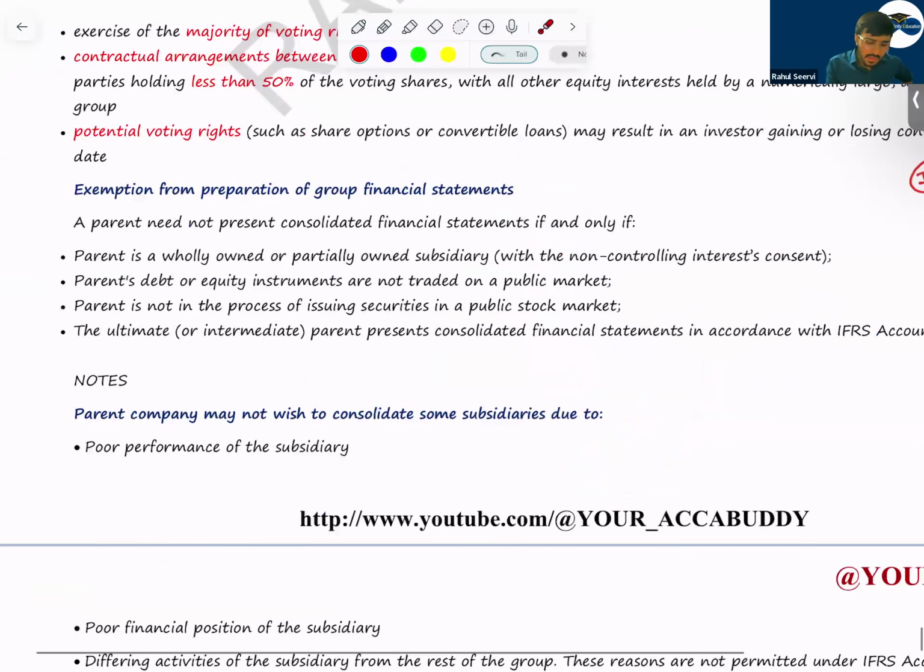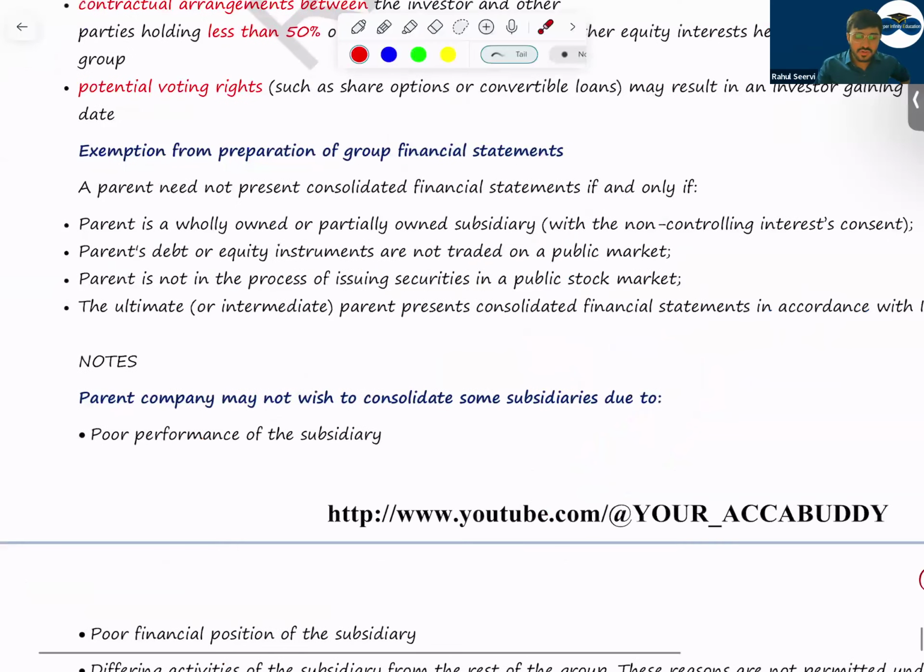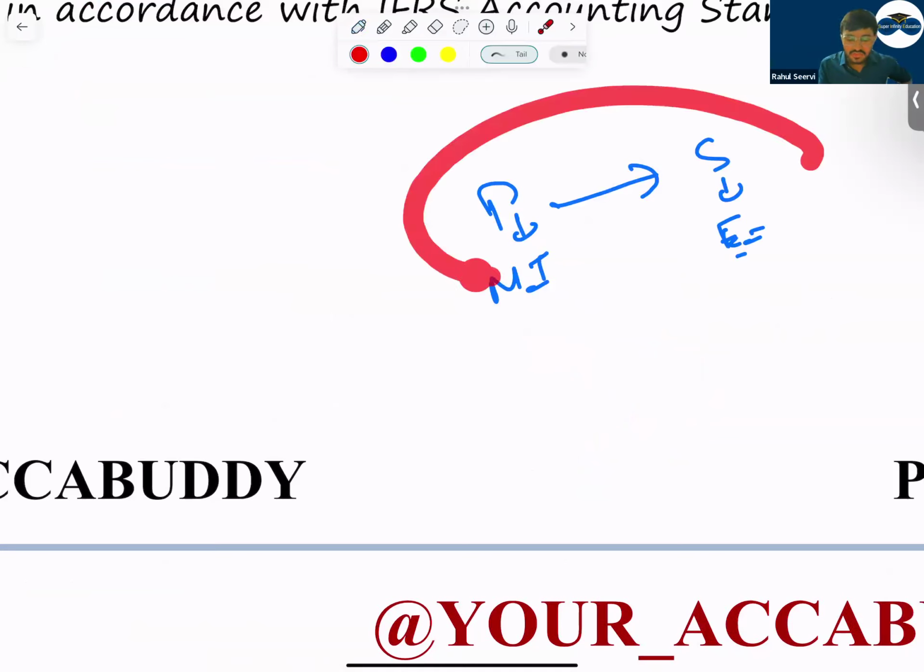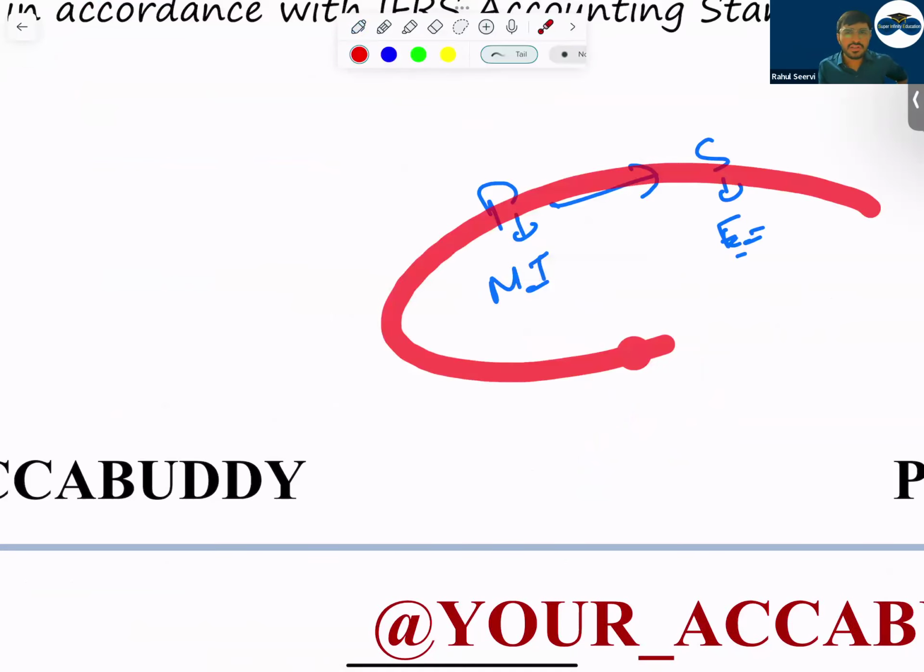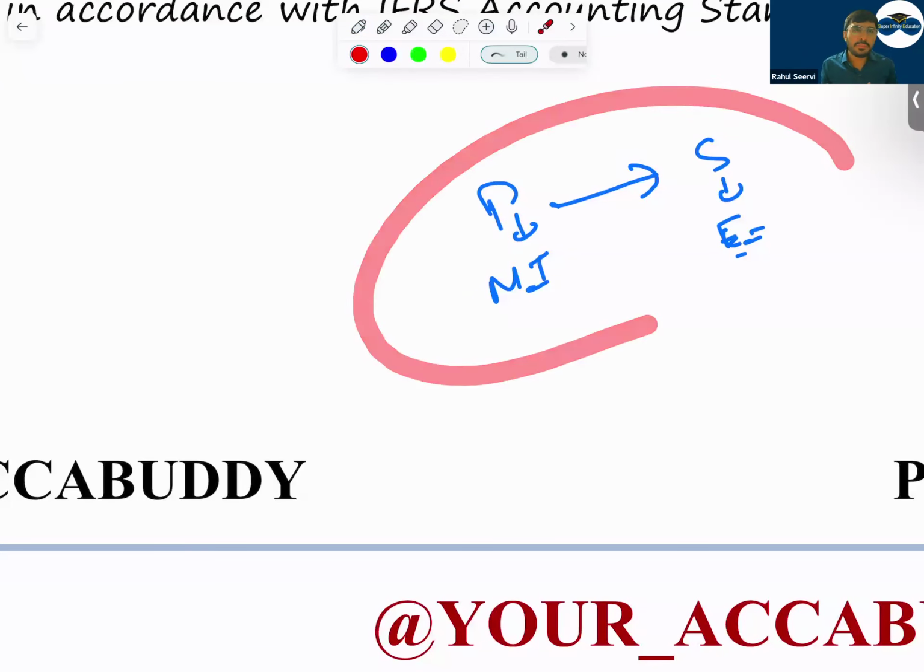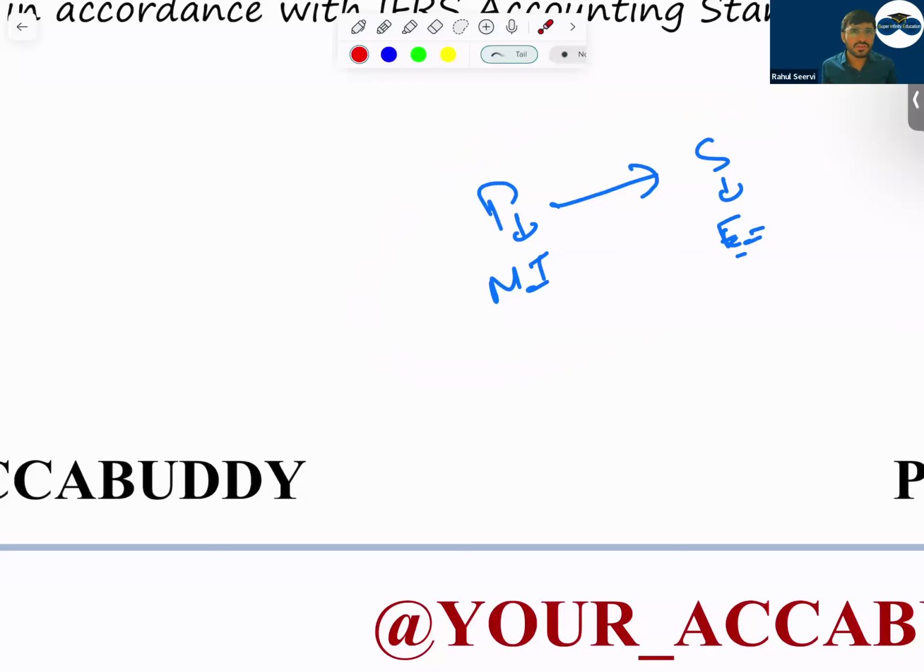Then some important notes. A parent company may not wish to consolidate some subsidiary. This will happen when, see here now, this parent company has a subsidiary. The parent company is in the manufacturing industry. This subsidiary is in the edtech business. Now the parent company will say, we will not consolidate this because our business is totally different. The subsidiary's business is totally different. So these are the reasons a parent company will give to avoid consolidation.